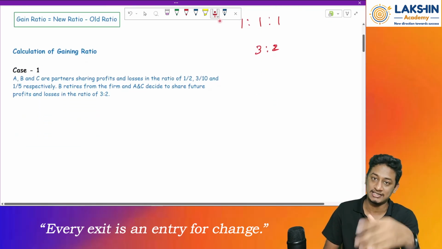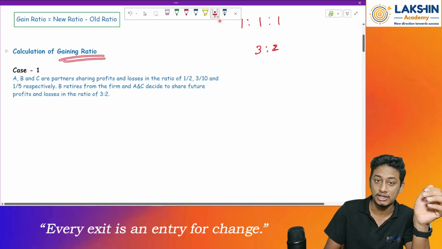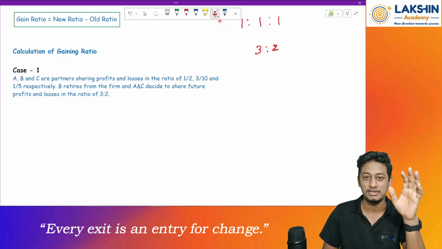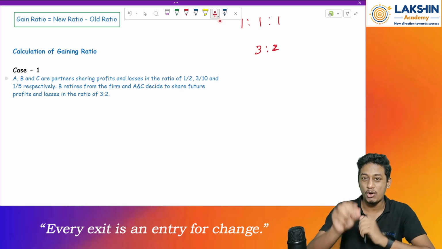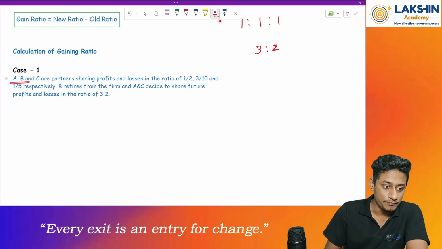Now let's see how to compute. There are various cases, just like the previous chapter. Here also there are various cases where we will be computing the gain ratio. Let us see one by one. For examination purposes, there might not be very deep questions on gain ratio specifically. It might be a small part in the whole question of 20 marks maximum. Okay, let's see. So, case number 1.